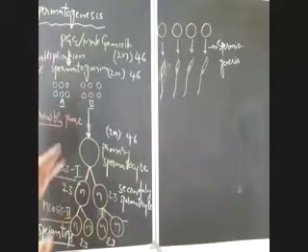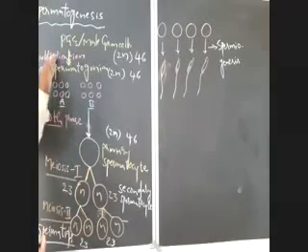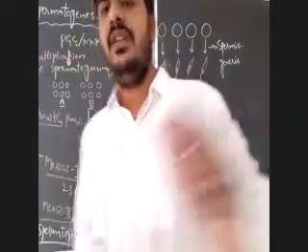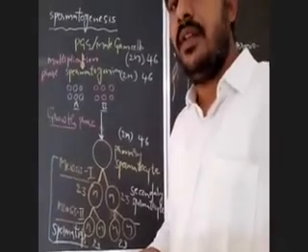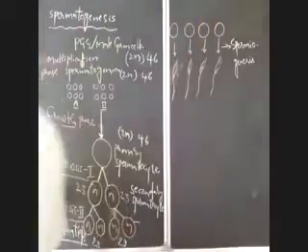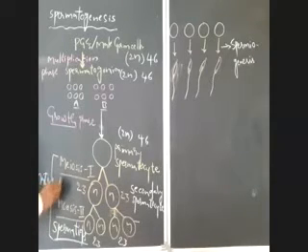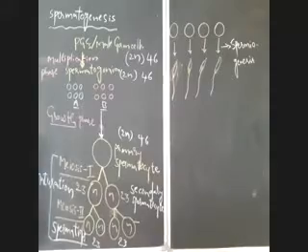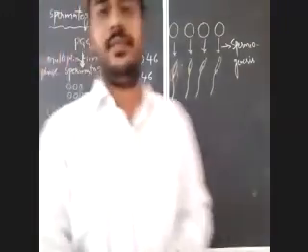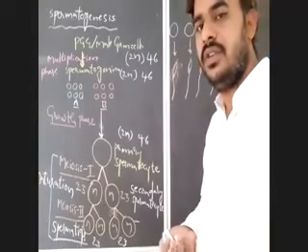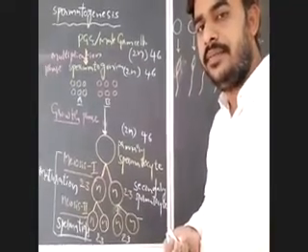Observe carefully. There are 3 phases: multiplication phase, growth phase, and this phase where meiotic division takes place. That phase is the maturation phase, or phase of maturation. So we have also completed the phase of maturation.